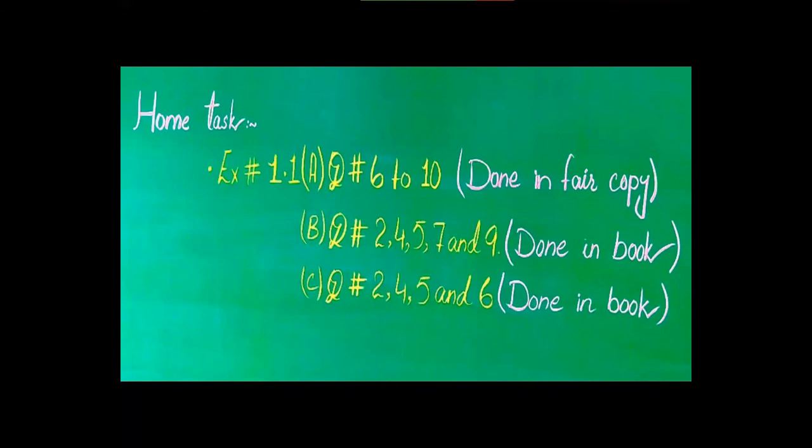Now come to part B, question number 2, 4, 5, 7 and 9. You will do this in your book with pencil. And now part C, question number 2, 4, 5 and 6. You have to complete all these questions in your book. You will complete all parts, part A in your fair copy, all questions, part B and part C in your book, all questions. Is that clear to everyone? With pencil. Don't use pen in your books.